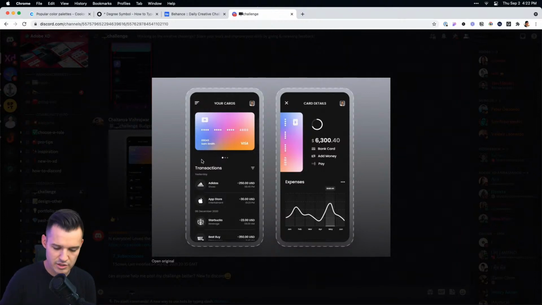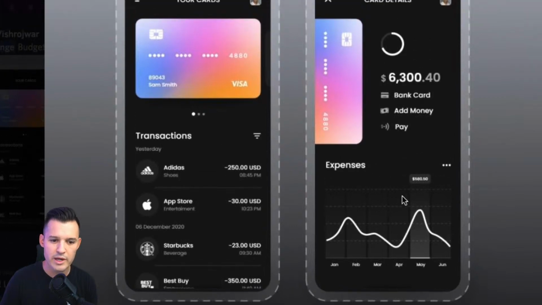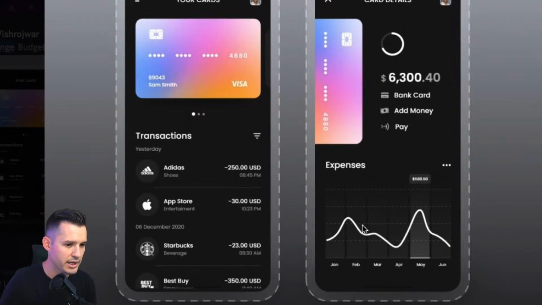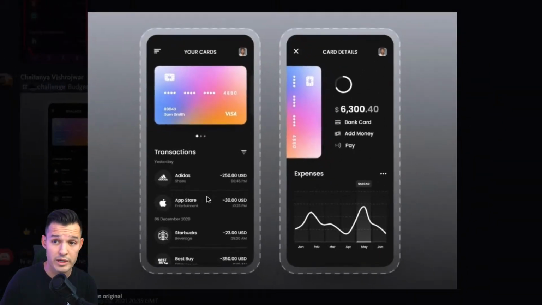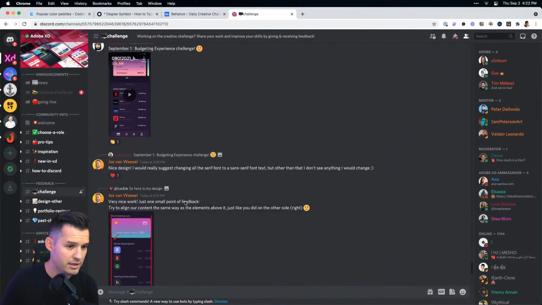Really, really clean, actually. Like this portion, nice dark interface here. I really like this graph here with the gradiating columns. Those are really, really nice. Watch your lines here. Maybe bring those in and stop them here because you kind of have a row happening here. Got maybe some alignment stuff there, but the dark interface is really, really nice. I'm super into it. I'm digging it. Let's look at another one.